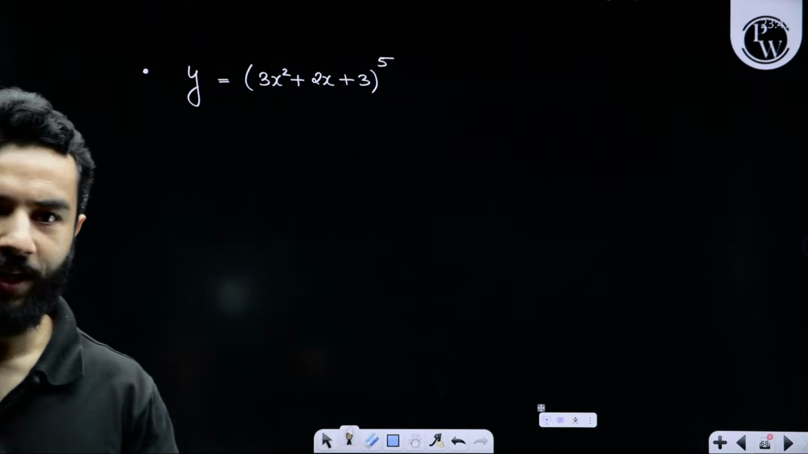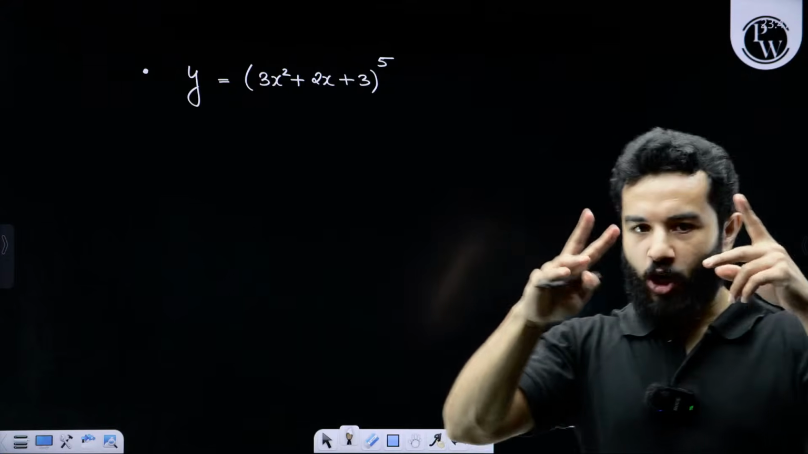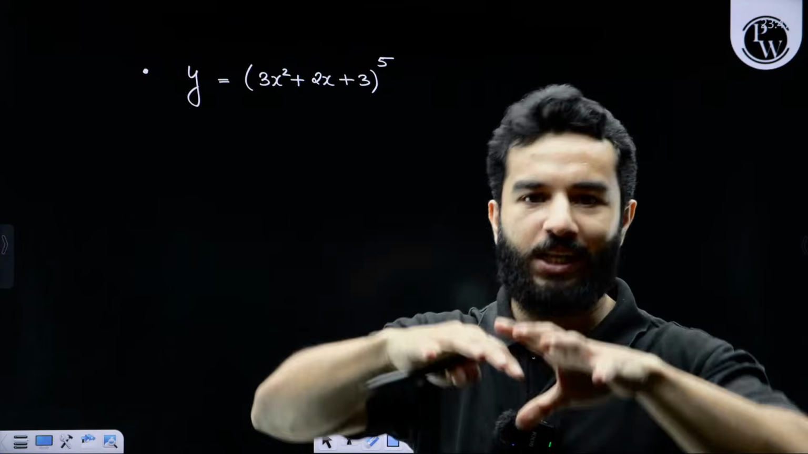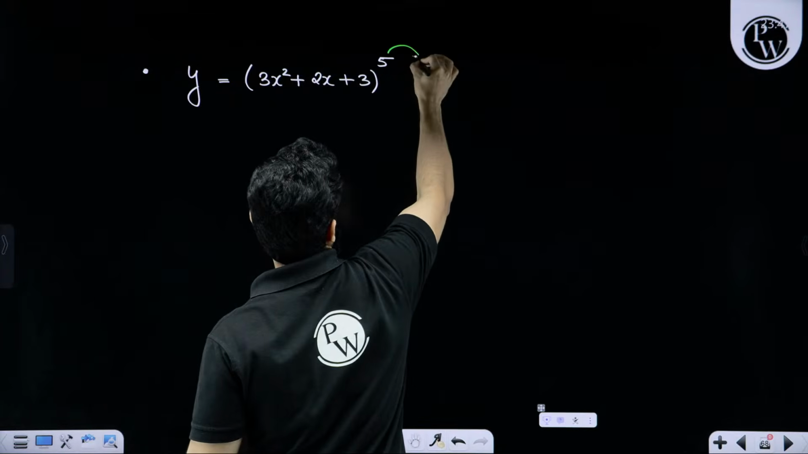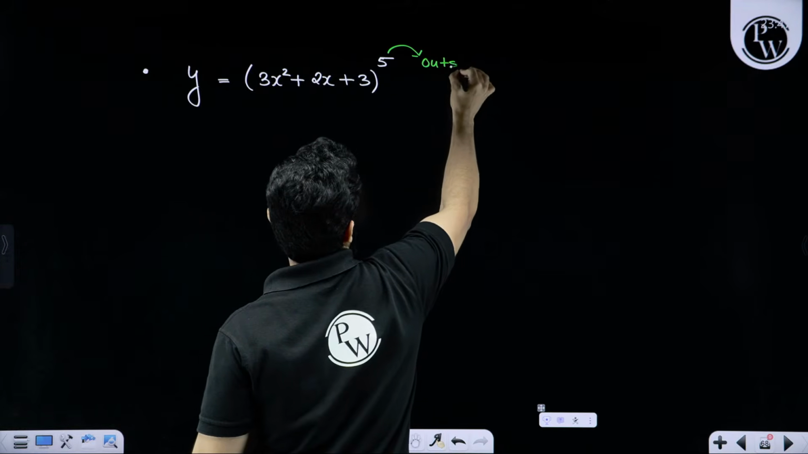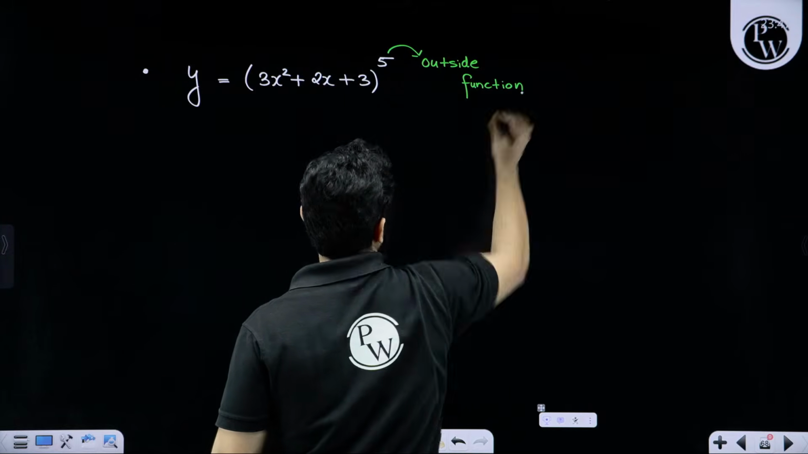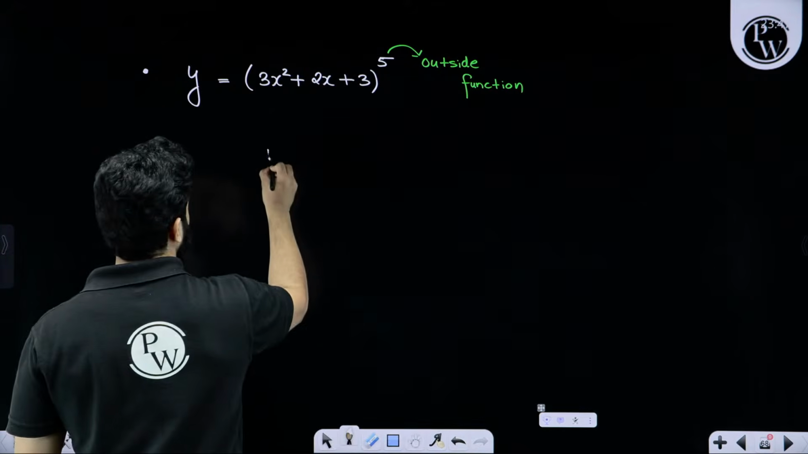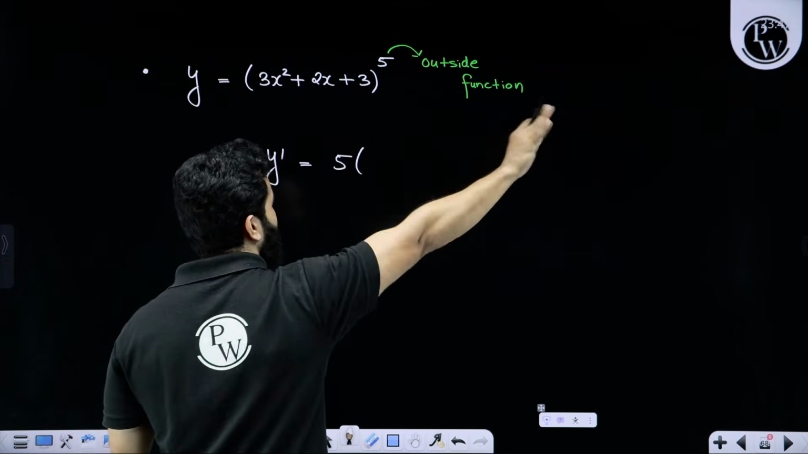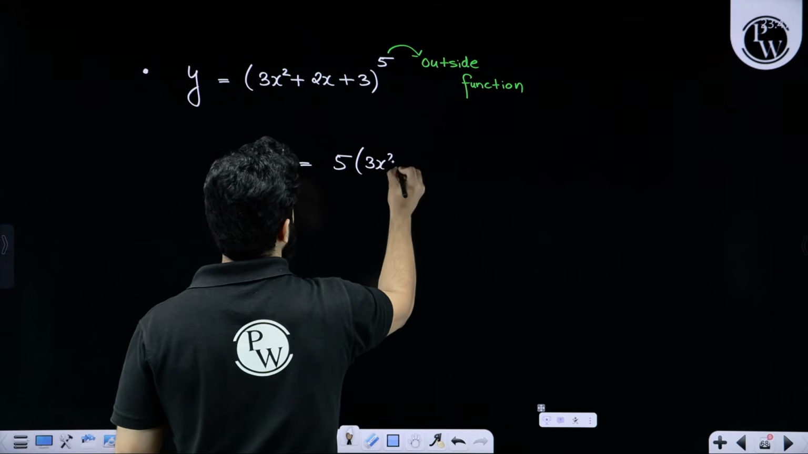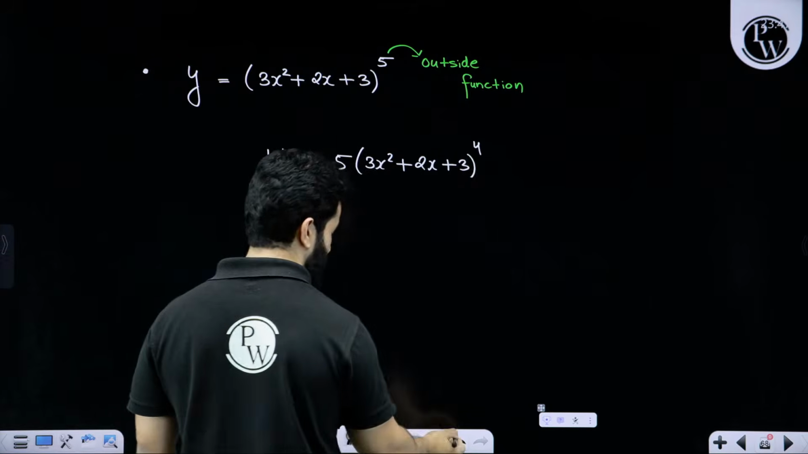Let's suppose we want to differentiate this, right? We have got two functions: one is the outer function, one is the inside function. Outer function is this. This is the outside function. First thing that we are going to do is, we are going to write y dash equals, the power will come down. We are going to write everything as it is, whole raised to the power 4. Why 4? Because 5 minus 1.